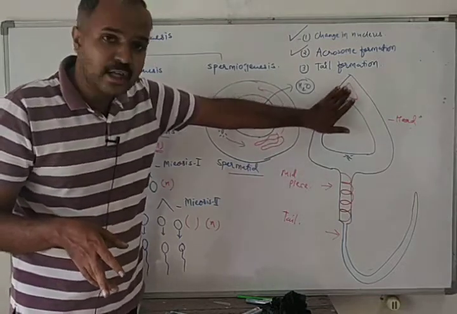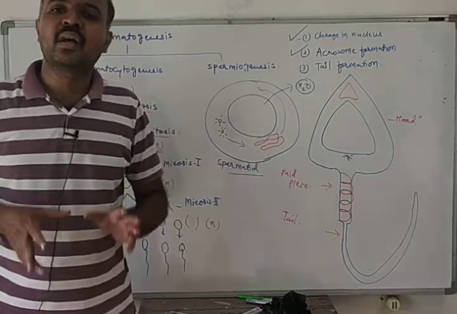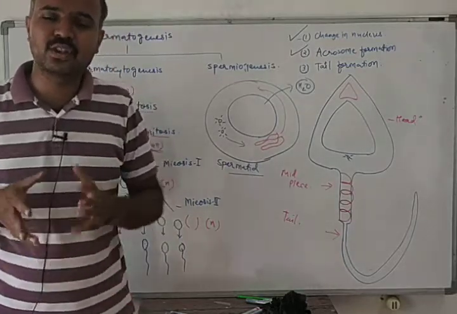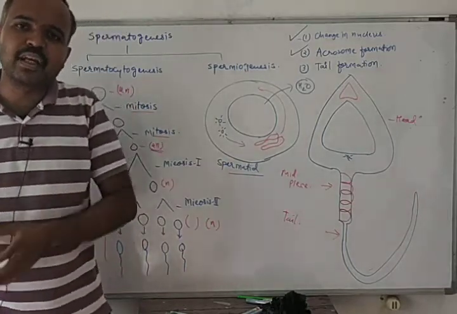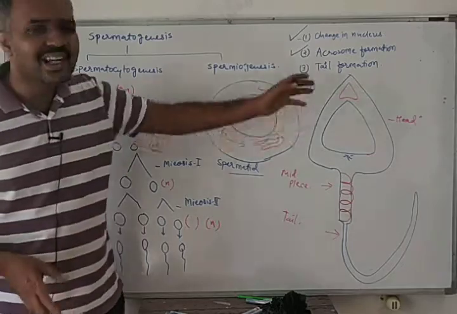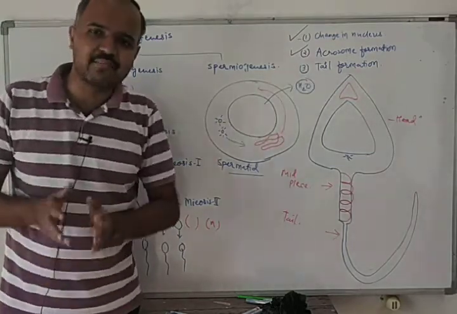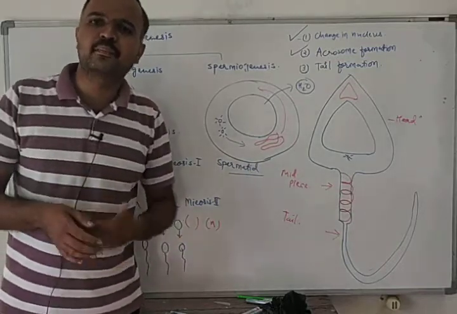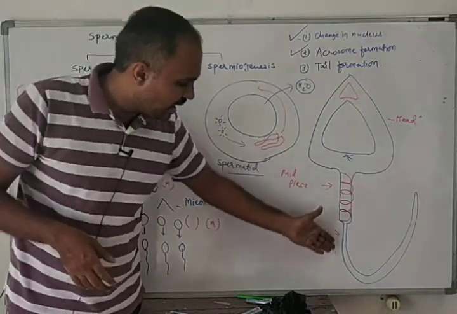In the front part of the nucleus, the acrosome is present. This acrosome helps the sperm to penetrate the ovum because it releases the enzyme called hyaluronidase. Then here the tail part is there.